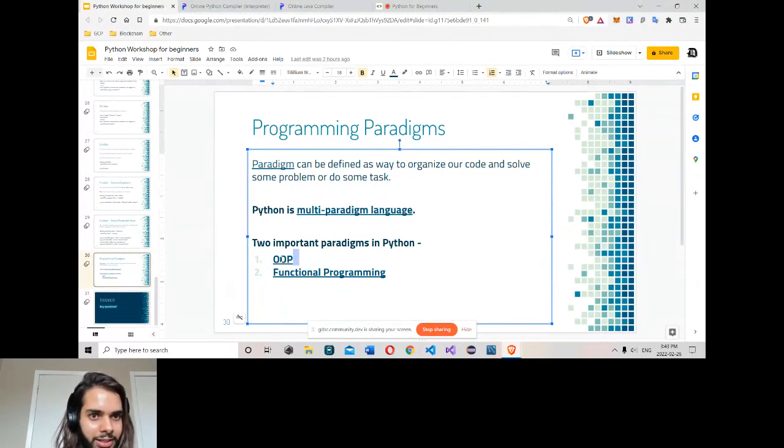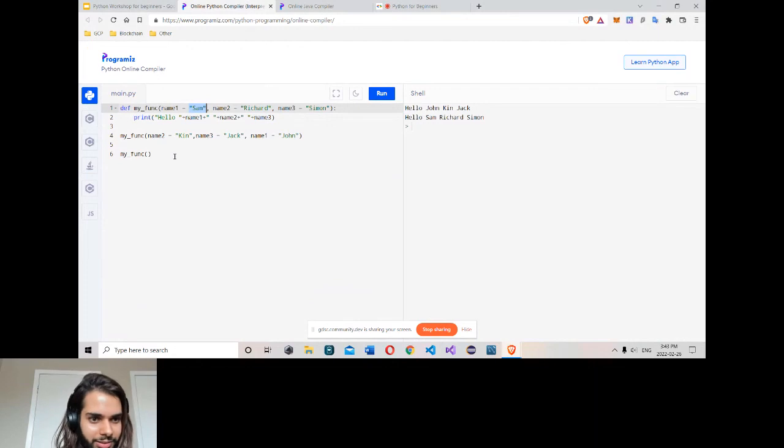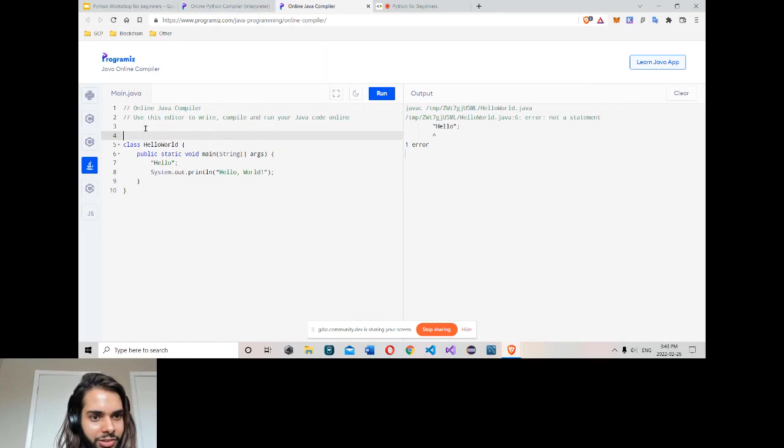In Python, you can write a class. You can write a class like this way. Here, this class. Just write function. In a language like Java, you can never write a function outside. I can never write public void a function here.